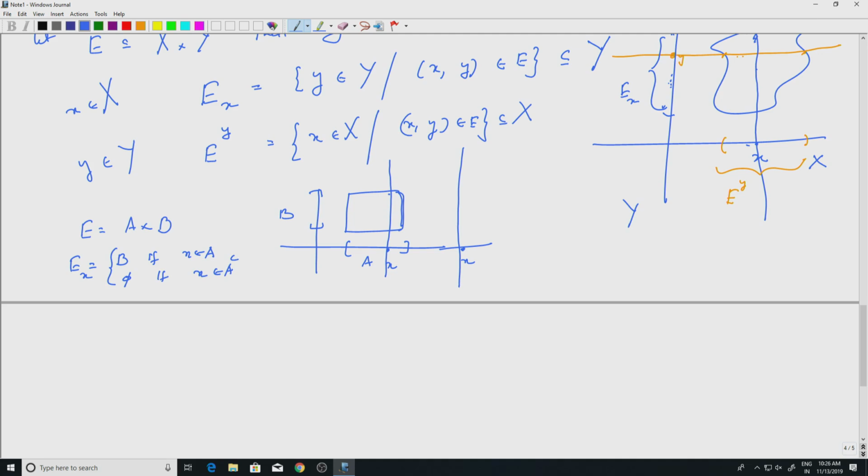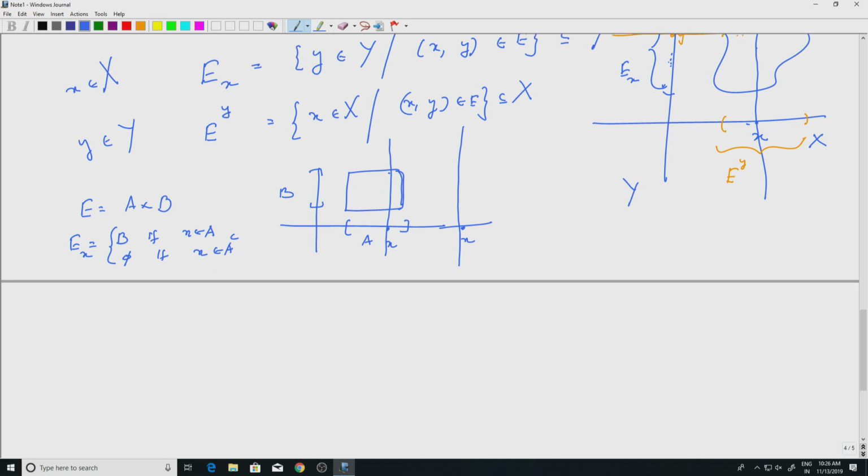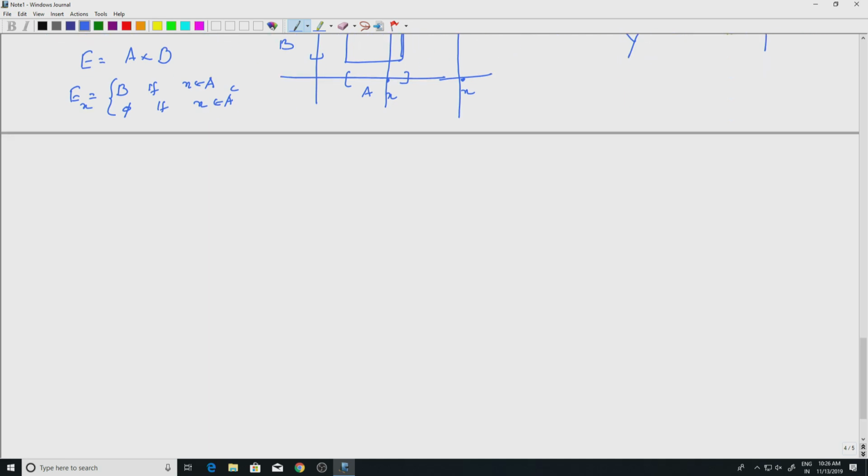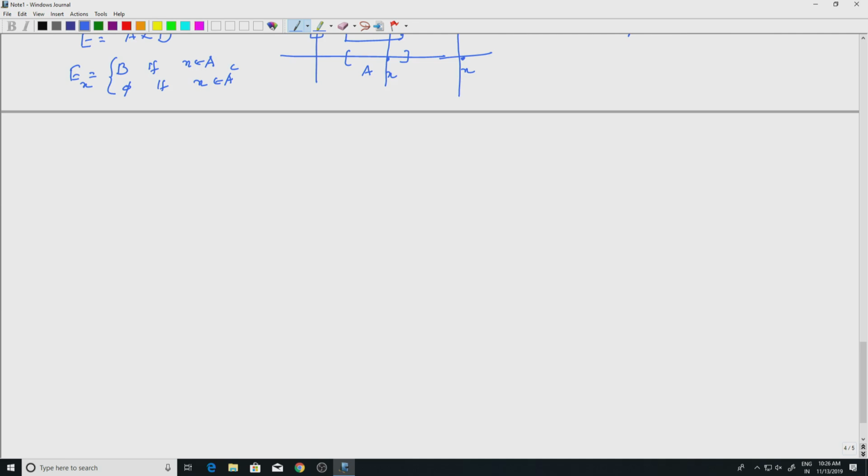Okay, so we continue. So that is an easy example. Well, the sets in x cross y can be complicated. It need not be a measurable rectangle always. But the sections are going to be nice. So, that is the first theorem.